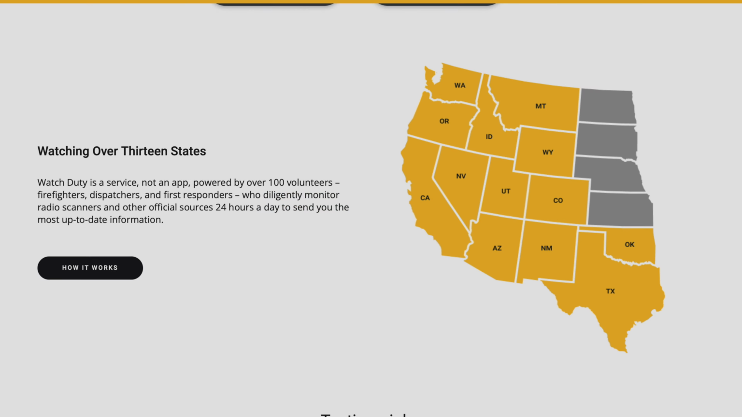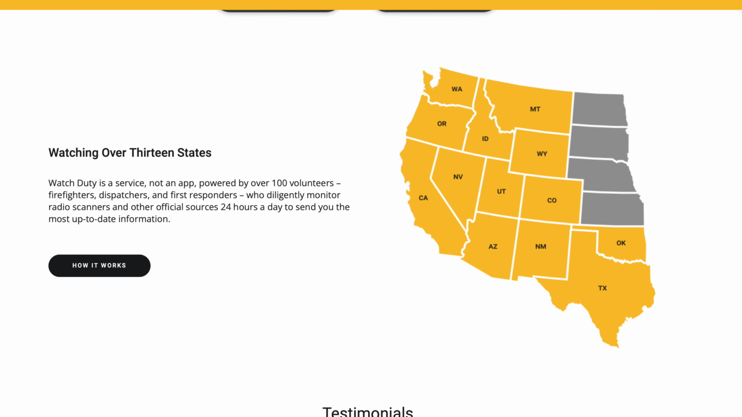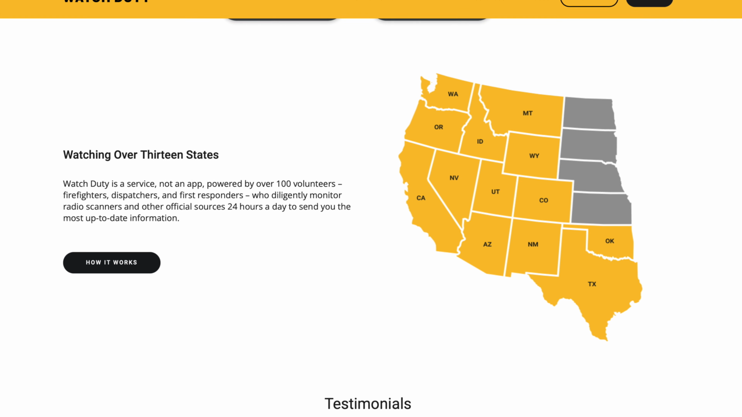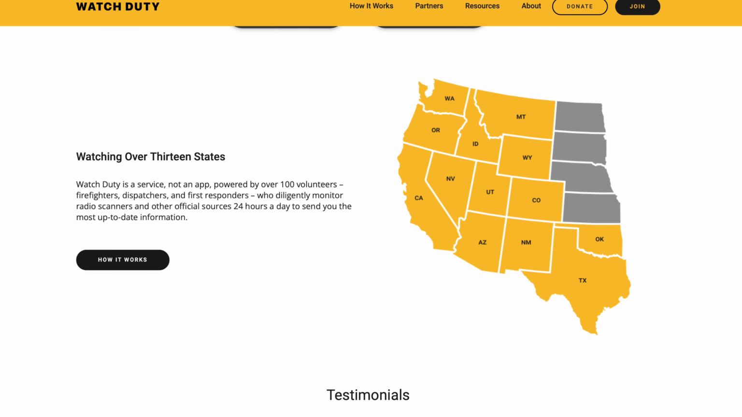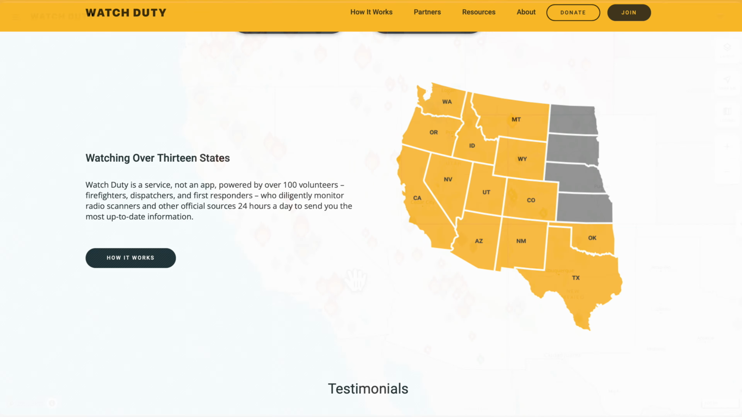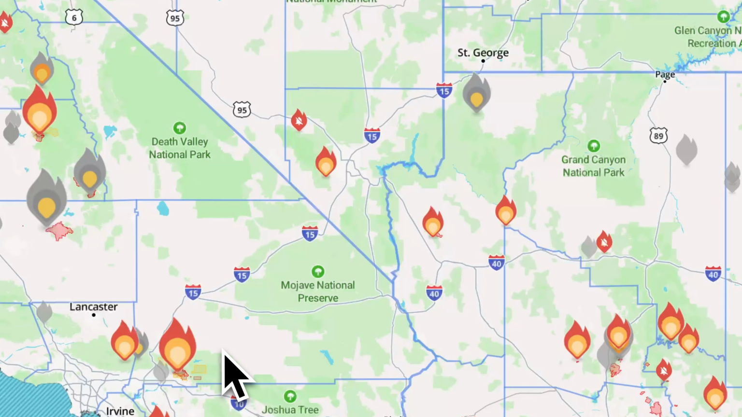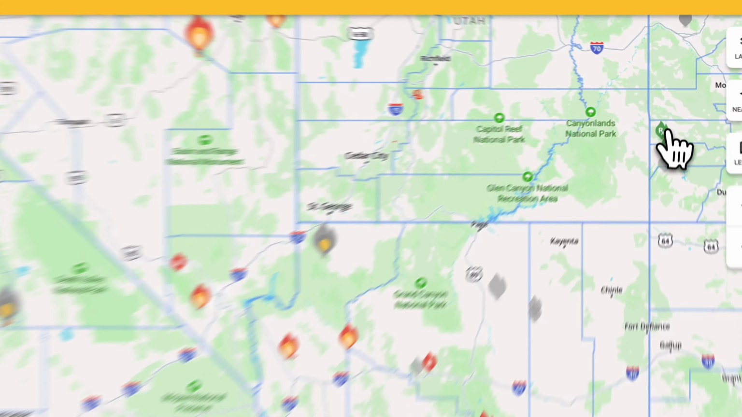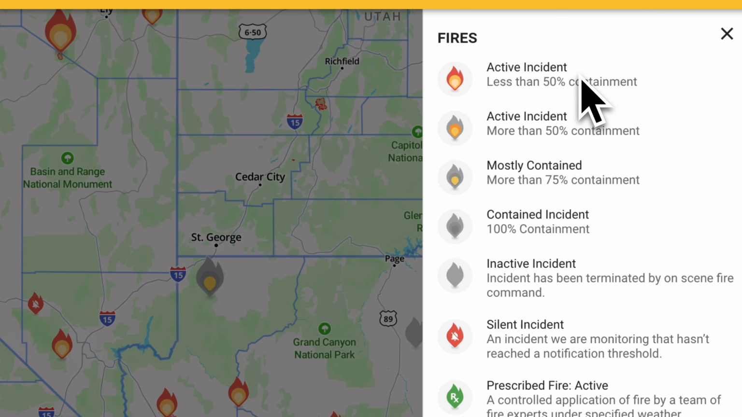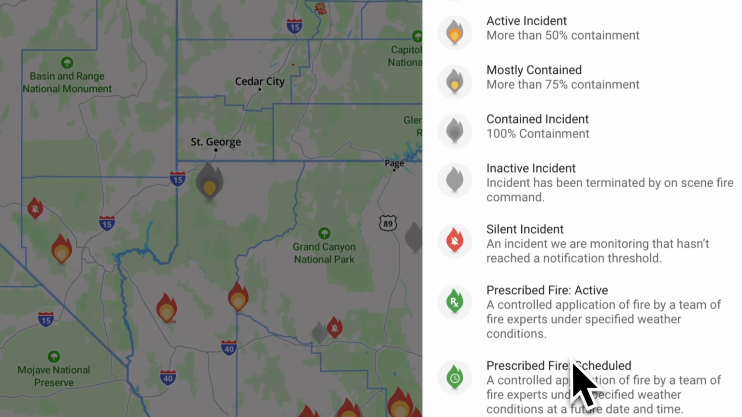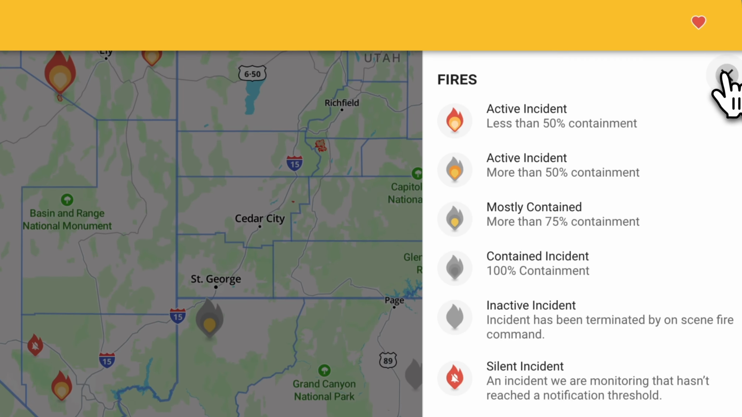But it's important to know that this is only available right now in the Western states, in the United States. Maybe it'll be available in more places, but this is where a lot of the fires happen, so it makes sense. So here's the main web interface, and you can see by the icons, you can get an idea of what it means. You don't really need a key or a legend, but if you do, there's one up here, and it tells you the containment levels based on the icons, or whether it's a prescribed fire.